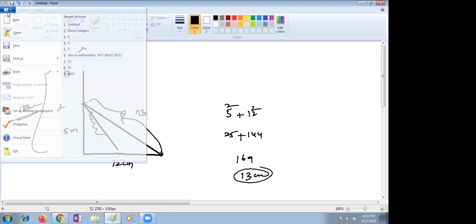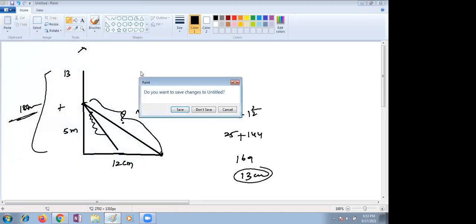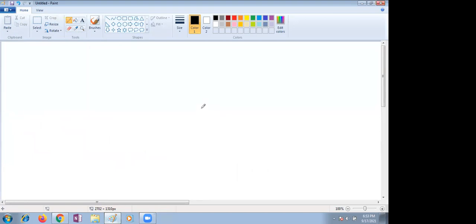Excuse me, ma'am. Raghav? Ma'am, where do we get this Pythagorean theorem? Ma'am, I actually don't know. That's why we need to learn the Pythagorean theorem first. No, first, right angle triangle. Before going to the Pythagorean theorem, we need to know about right angle triangles. Ma'am, which chapter? This chapter only, Raghav. The same chapter we are discussing, triangles.